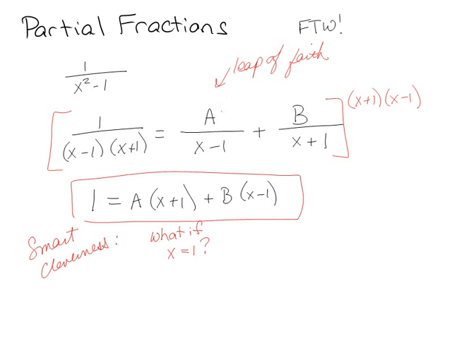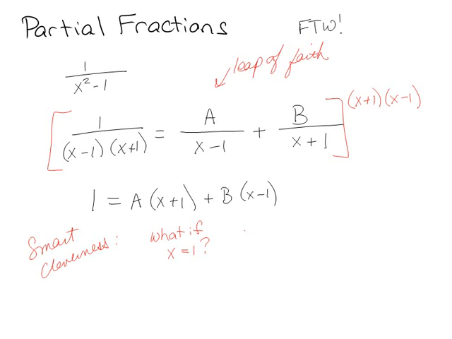Because that was my leap of faith, that this is equal to that, and it can't just equal that for a specific value. It could equal that for all values: for x equals 0, for x equals 1, for x equals 882 billion. So what if x equals 1? Because it has to, eventually, for this to be true.